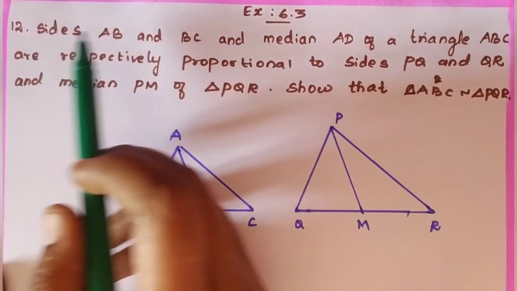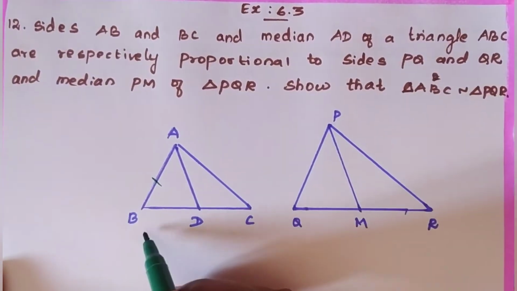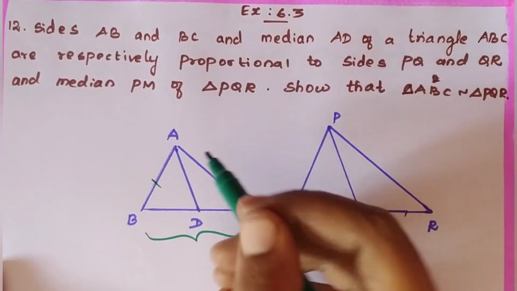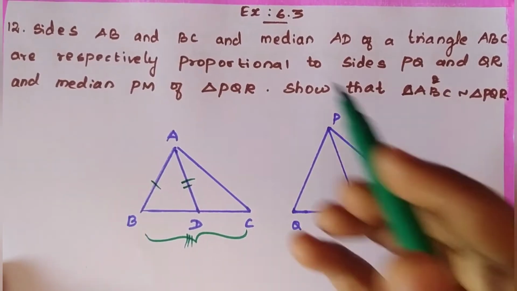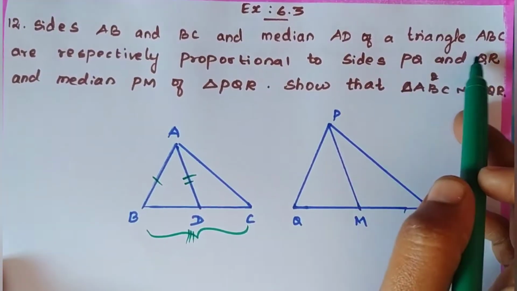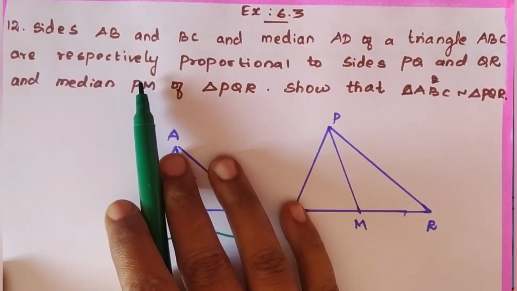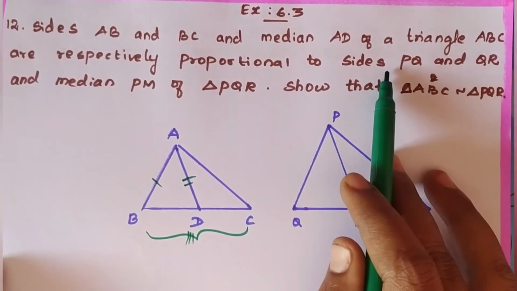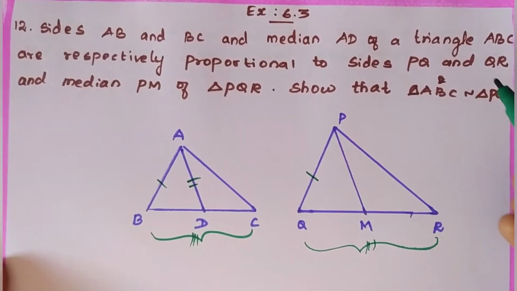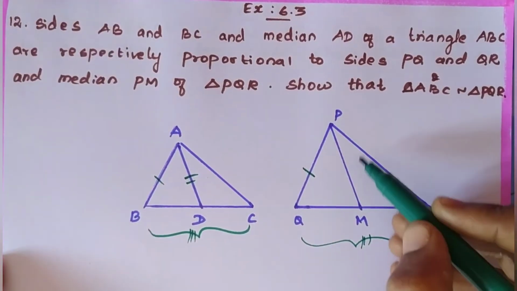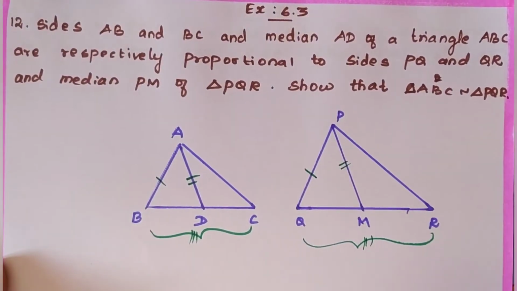Okay, first the 12th problem. Sides AB, BC and median AD of a triangle ABC are respectively proportional to sides PQ, QR and the median PM of a triangle PQR.